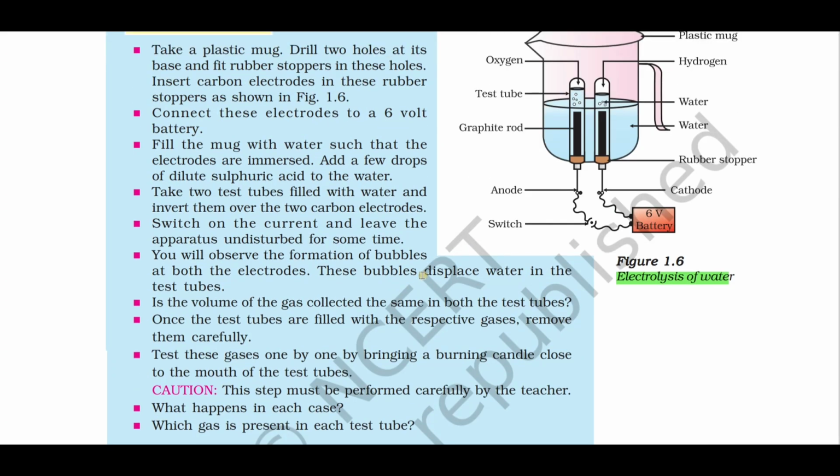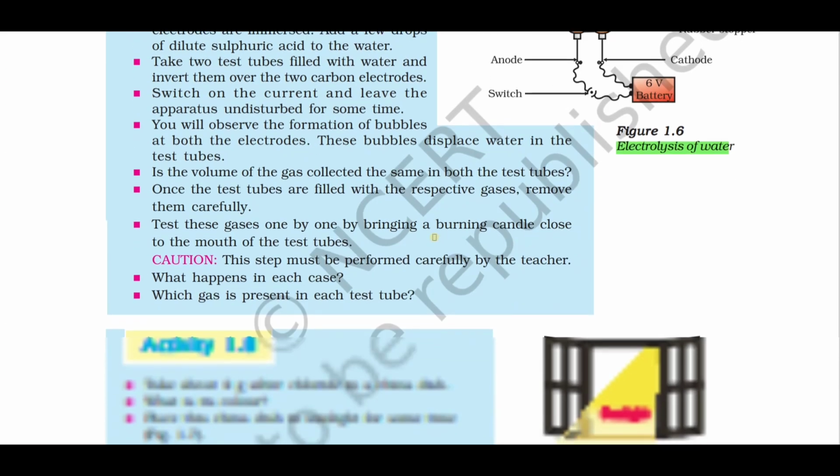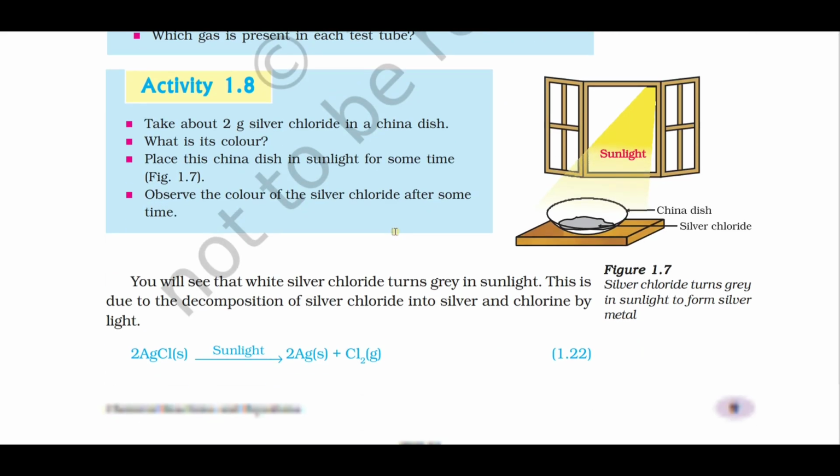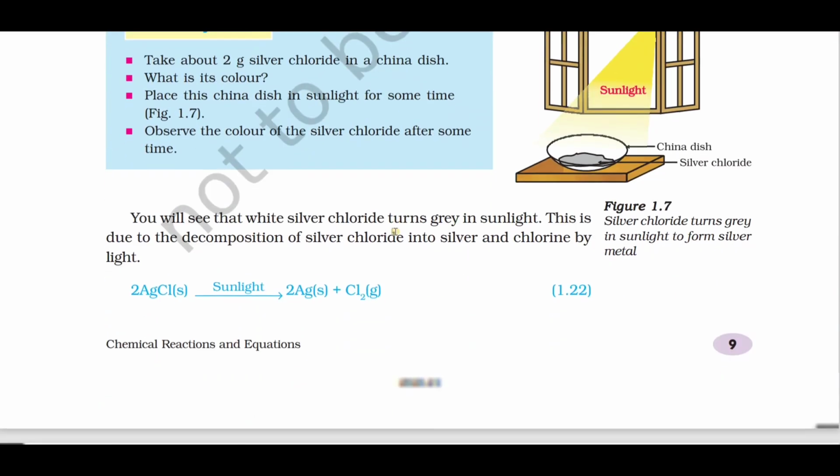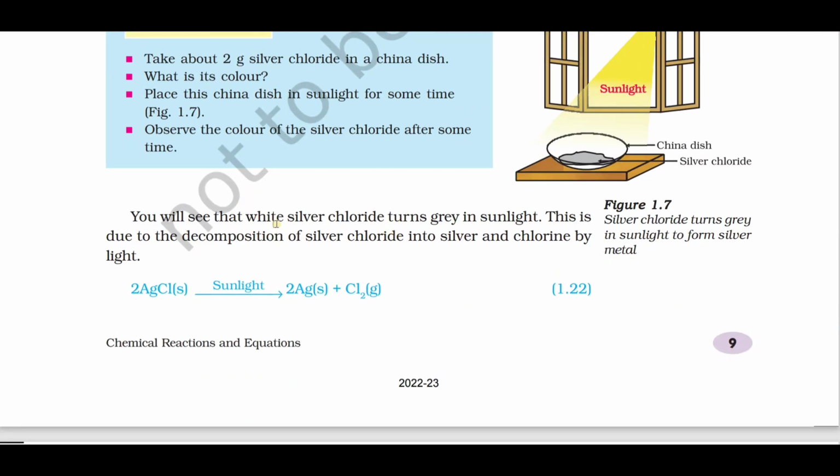Important diagram, 3-mark diagram, electrolysis of water. We have a few more decomposition reactions. When silver chloride is exposed to sunlight, it decomposes into silver and chlorine.